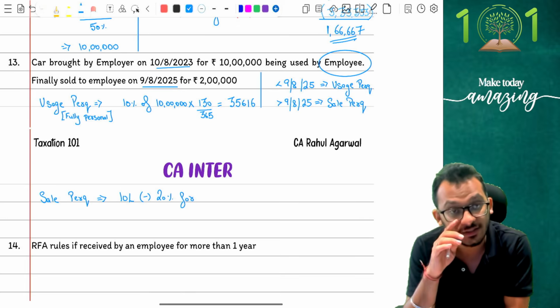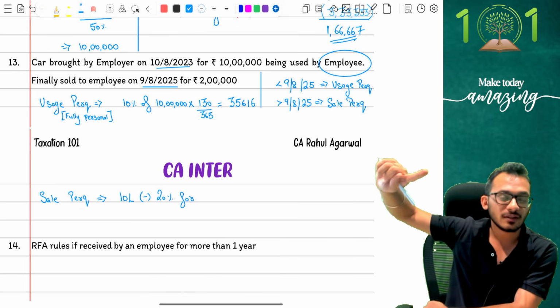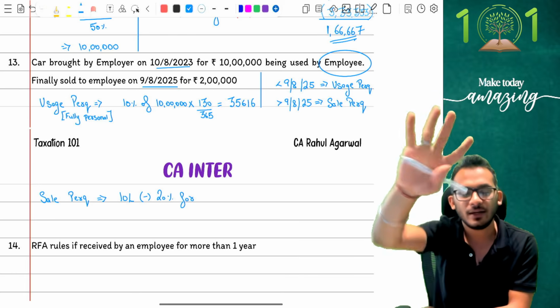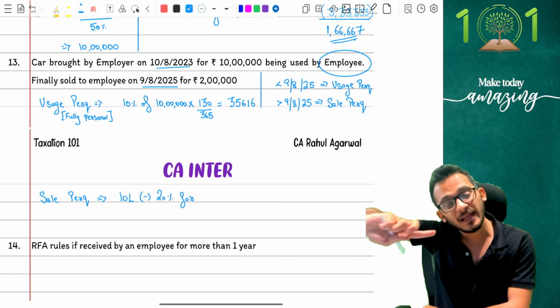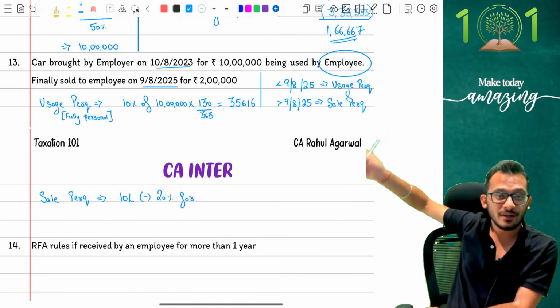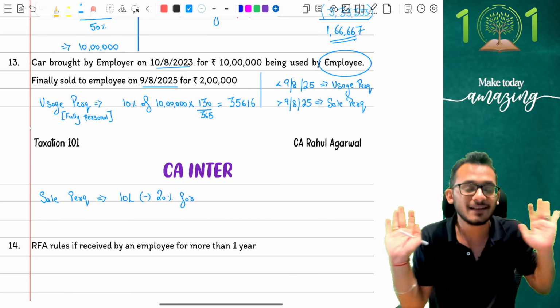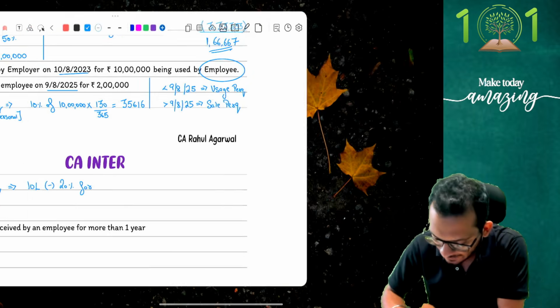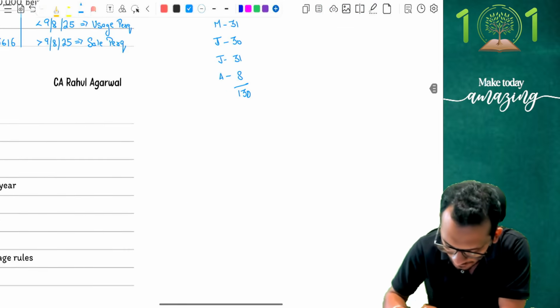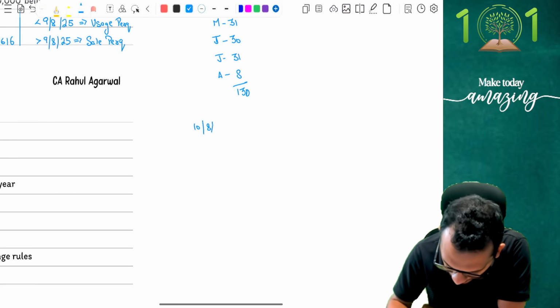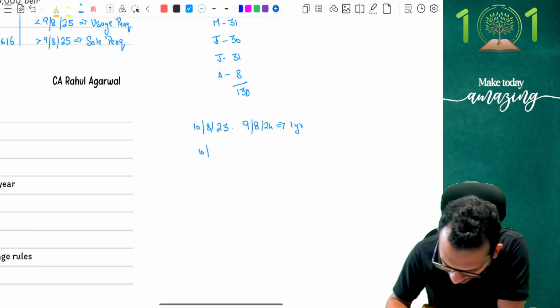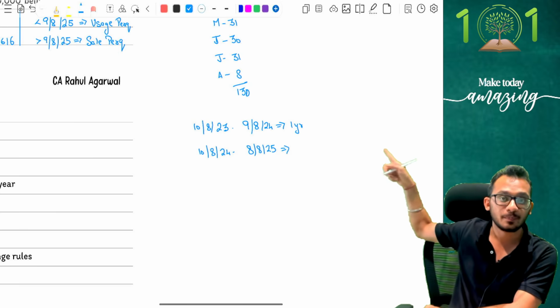Now, in this conversation, the asset has been used from 10th August 23 to 9th August 24, 1 year. Then the asset has been used from 10th August 24 till 8th August 25. People, on 9th August the sale happened. Which means technically asset usage has happened like this. Look very carefully. From 10th August 23 to 9th August 24, there was 1 year. Correct. Then I again went from 10th August 24 till 8th August 25, only the asset was used. Tell me, people, have I completed the usage?